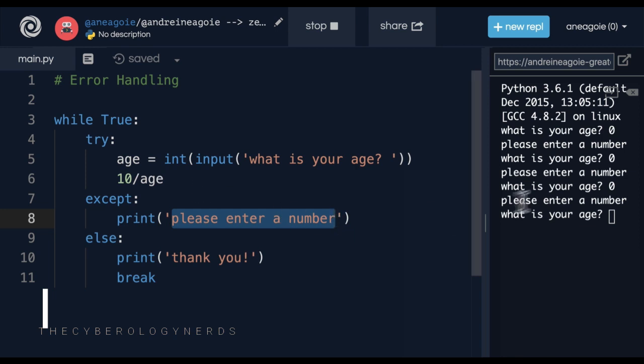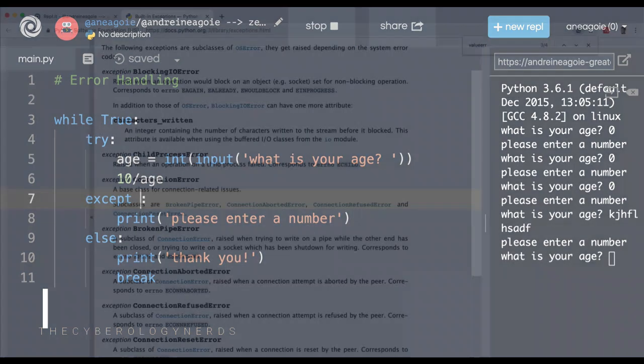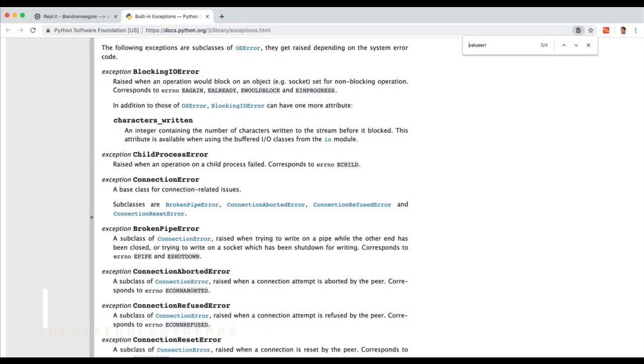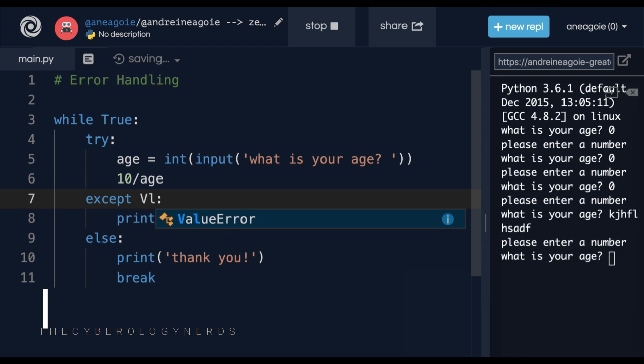How do we handle different errors? One where it is a value error, and another one that is obviously a zero division error. Well, in the except block, I can simply give it what type of error I want to handle. And remember, these are built-in errors that I can just copy and paste. So in my case, I want to say this is for a value error.